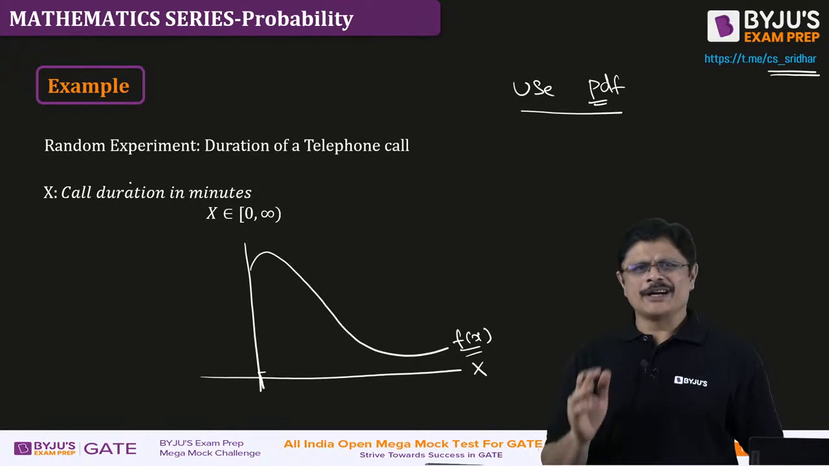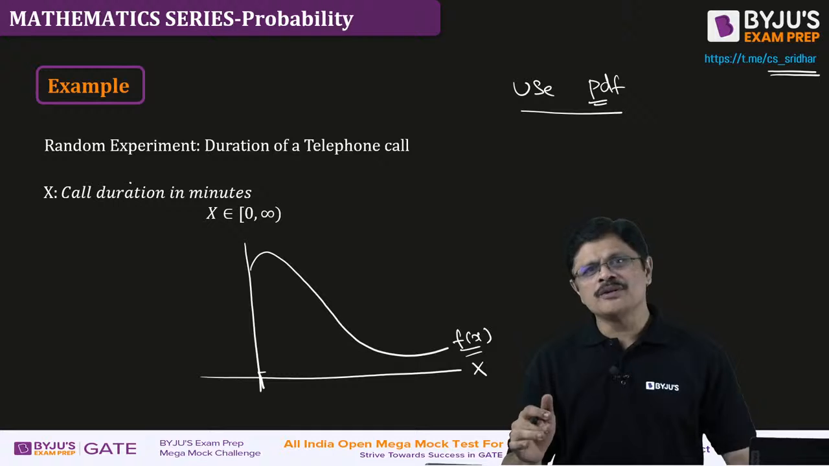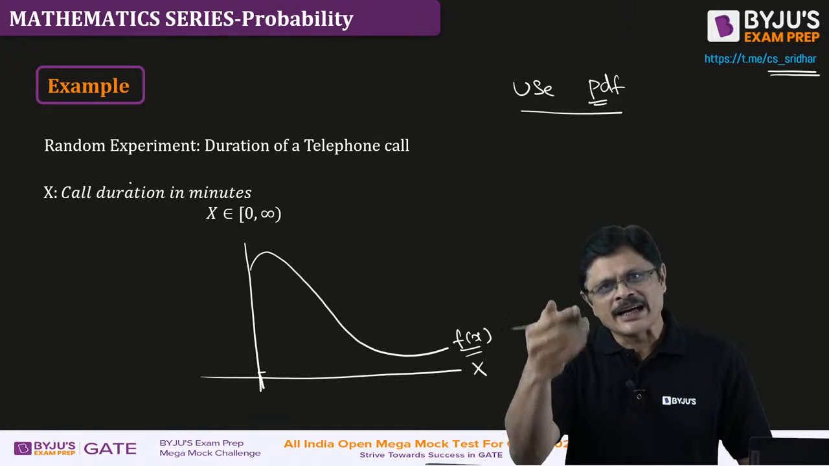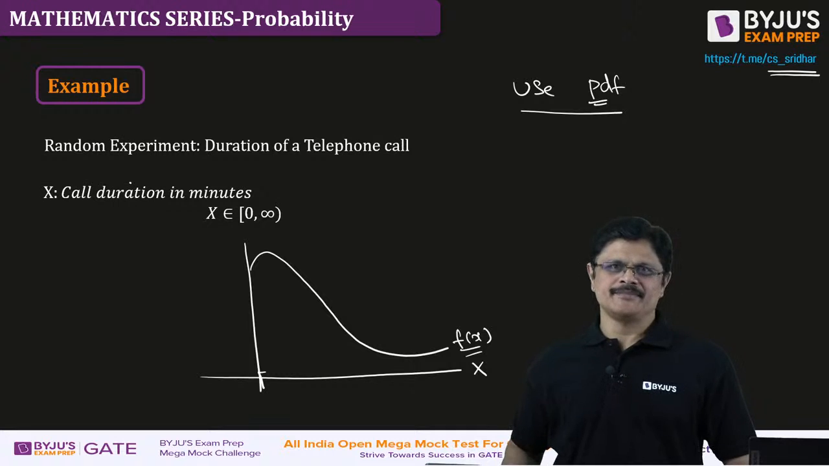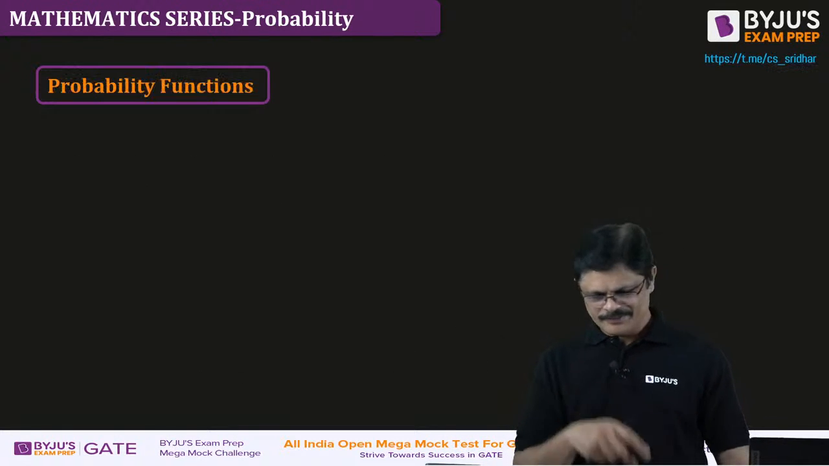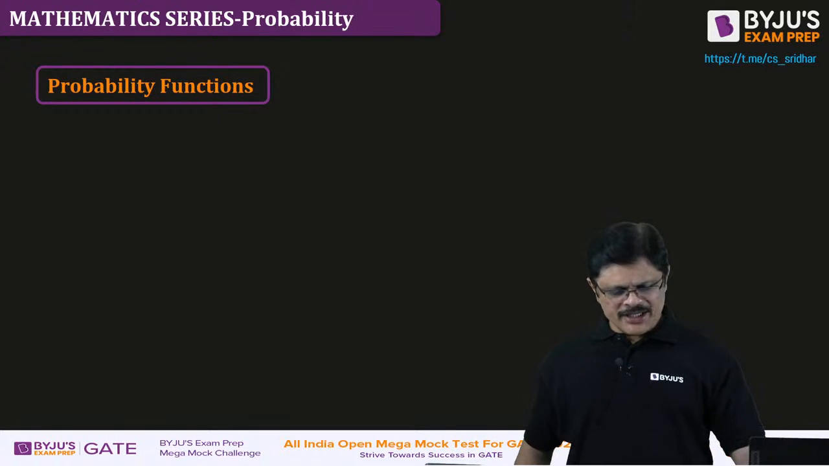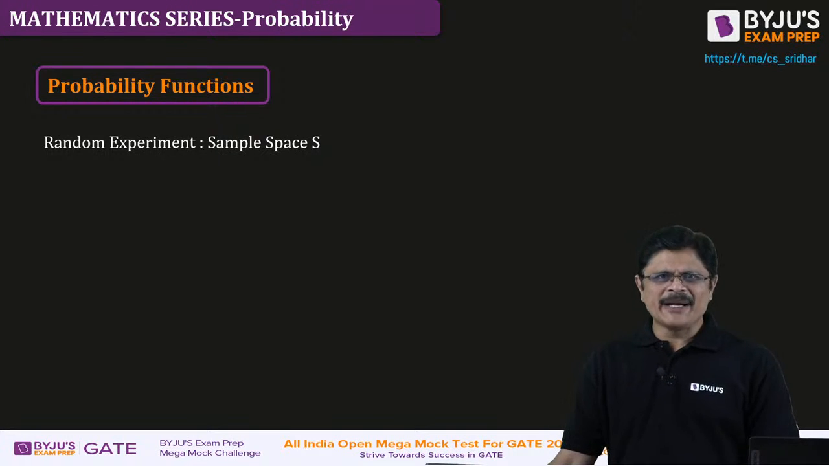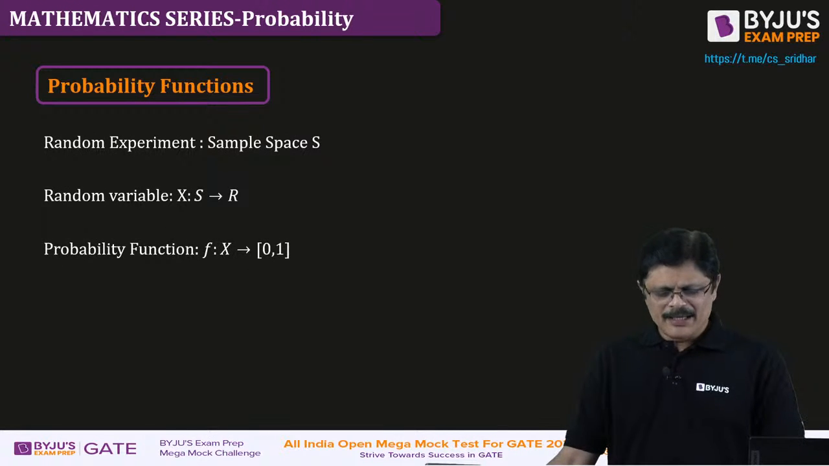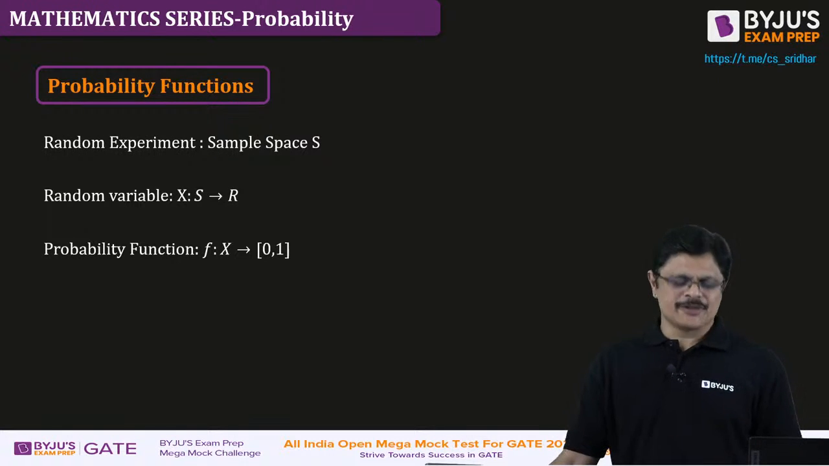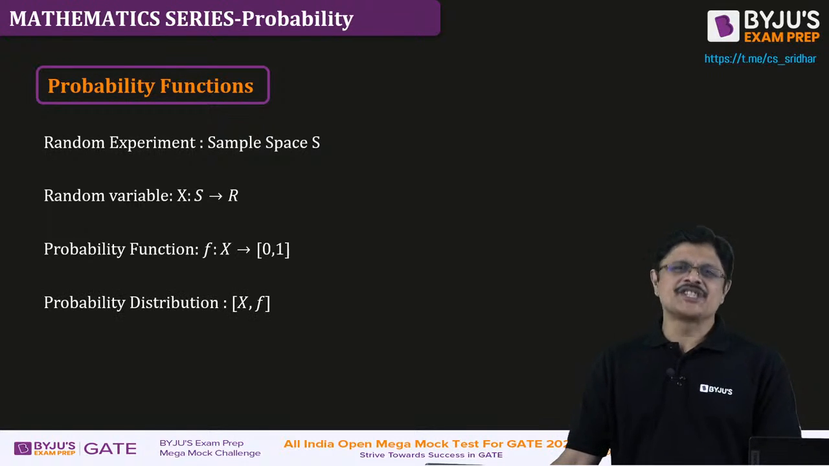If you understand, the rest of the story is simple. If the function is given, directly use it. Otherwise, interpret your problem as a particular distribution. Got it? Now the story you see here: you have a random experiment which gives you a sample space. A random variable converts the outcomes to real numbers. Then the probability function associates probabilities to these random variable values, and hence you get the distribution.